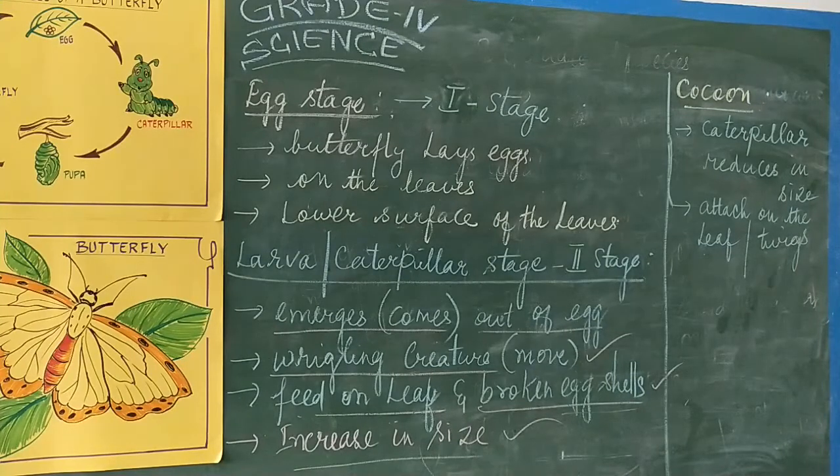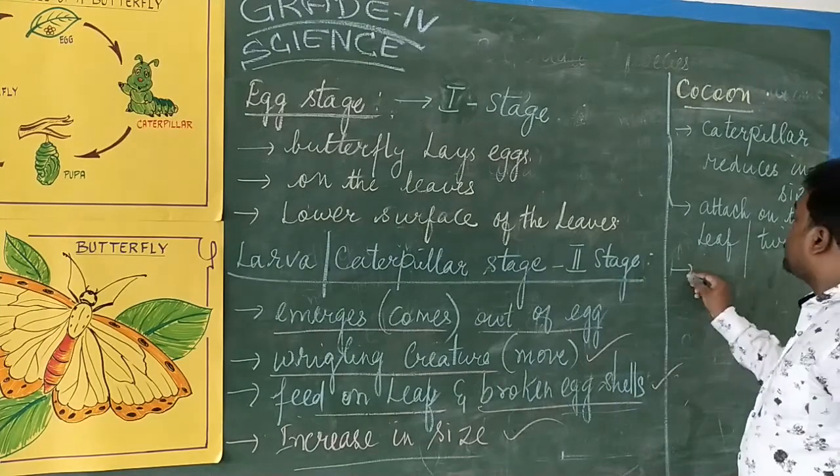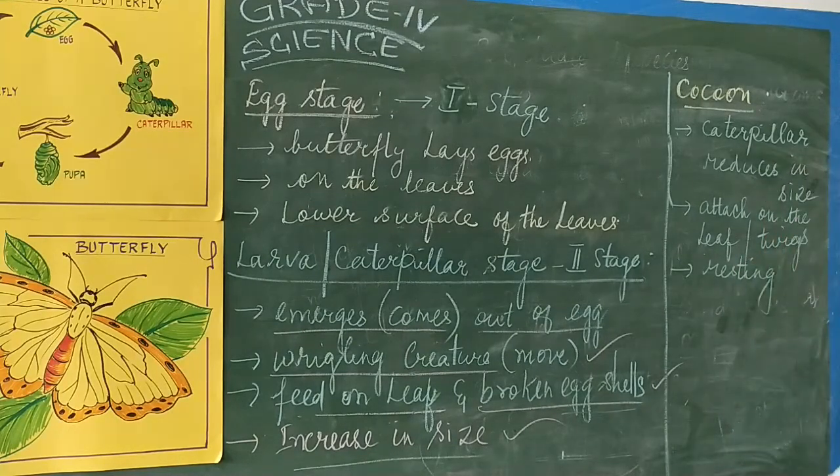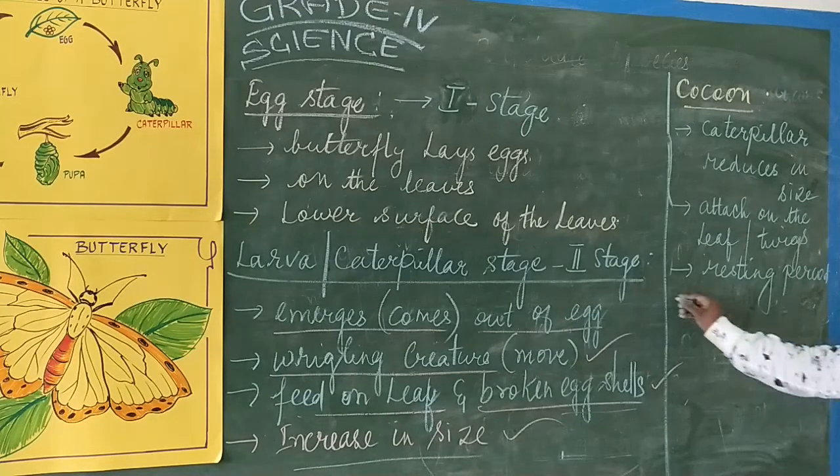In this cocoon stage there is a resting period. It is resting, it will not feed. Resting means rest and development, it will not feed. It will not move, no locomotion. So it's a resting period, a period of rest. Understood? This is about the cocoon.